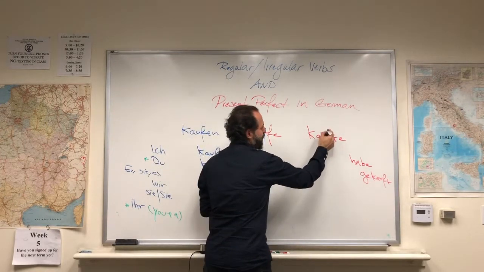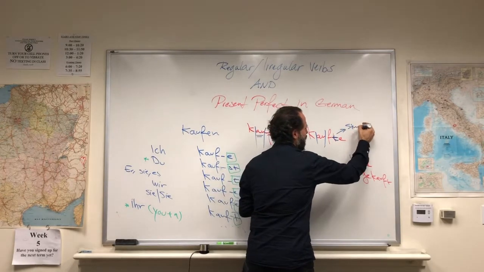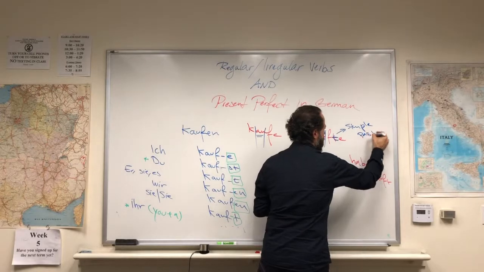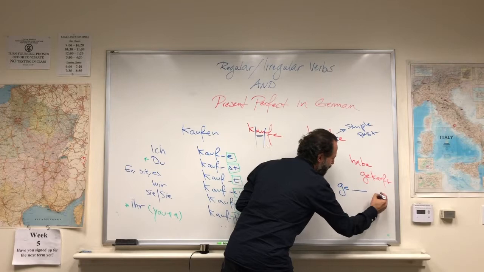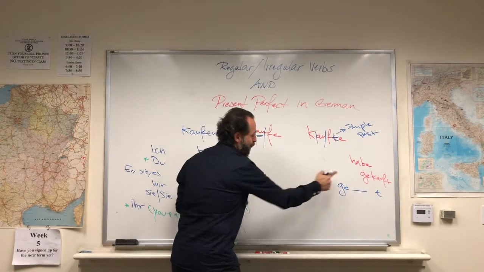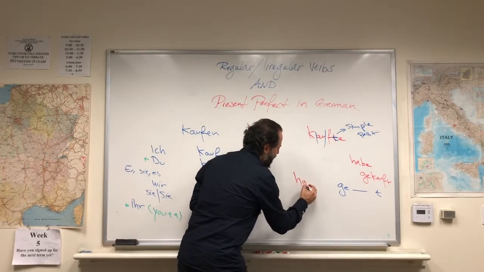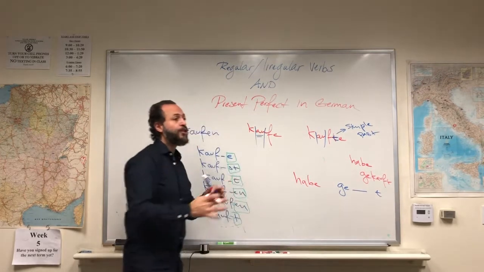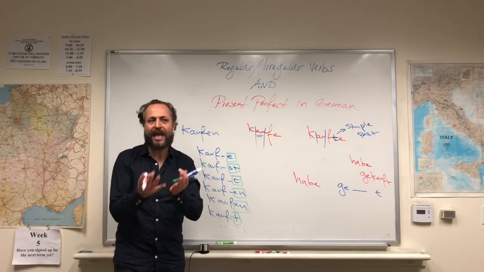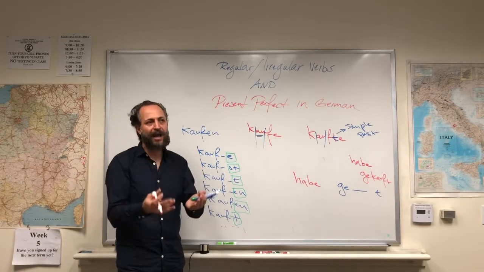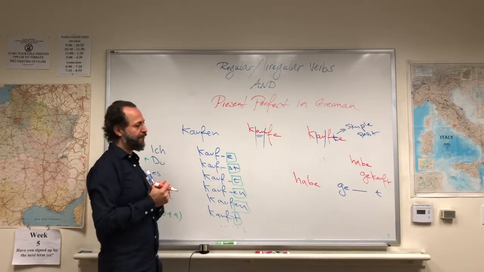Ich kaufe, ich kaufte, and the sign for the simple past. And ich habe gekauft, which has a GE at the beginning, the verbal core, and the T at the end. And for sure, the auxiliary verb habe. And we learned actually that we just conjugate the auxiliary verb. Ich habe gekauft, du hast gekauft, er, sie, es hat gekauft, wir haben gekauft, ihr habt gekauft, sie haben gekauft.